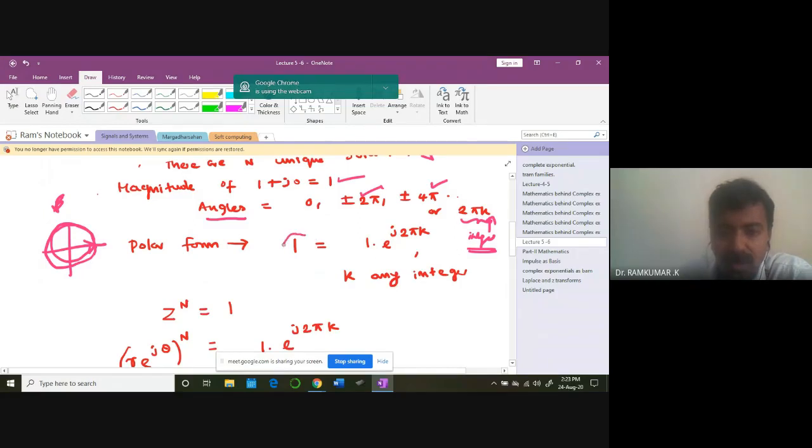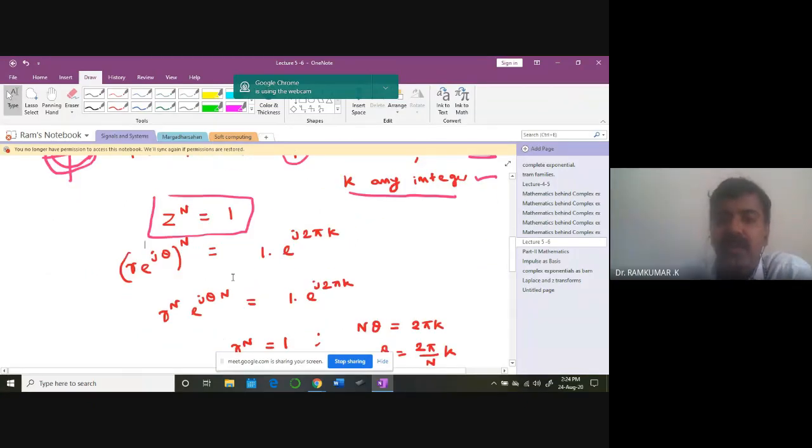The polar form of 1 is nothing but magnitude 1 and angle e power j theta, with theta equal to 2 pi k, because again and again I can come back here. So k can be any integer. This is the first thing we learned. z to the n is equal to 1, where z is a complex number. So r e power j theta, the whole power n, is equal to 1 e power j 2 pi k.